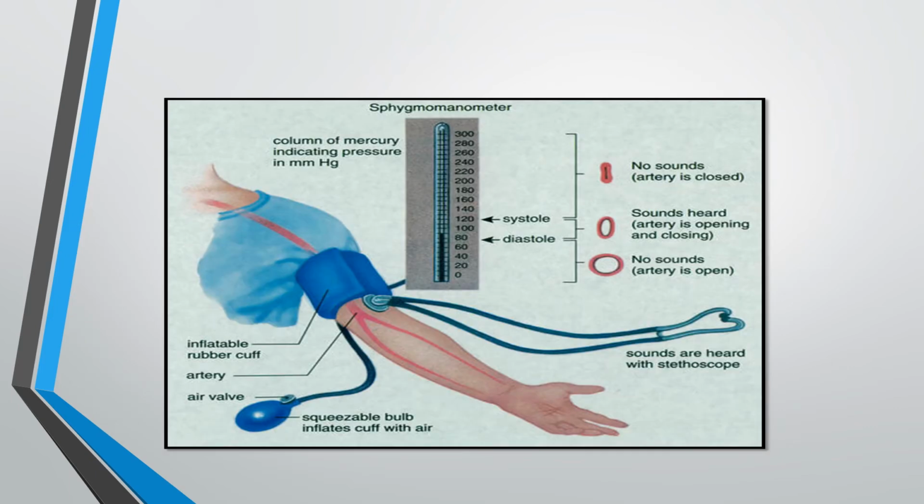Yes, you can see the sphygmomanometer in the diagram. The mercury level is shown. Systolic pressure is 120. The arrow mark shows 80, diastolic pressure. When they are doing this, they keep the stethoscope on the pulse and feel the sound, lub, dub, pause, lub, dub, pause, like that. That is the systolic pressure and diastolic pressure creating that sound also.